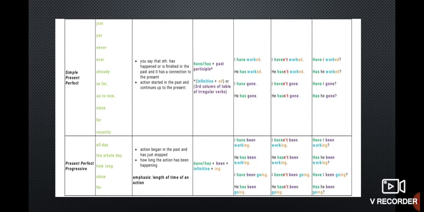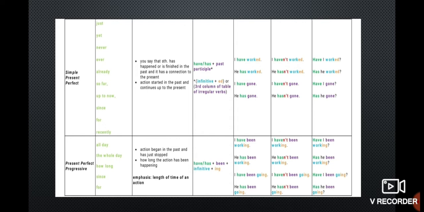So let us discuss the third one. This is present perfect. They start with just, yet, ever, never, already, so far, up to now, since, for, recently. What is present perfect tense?